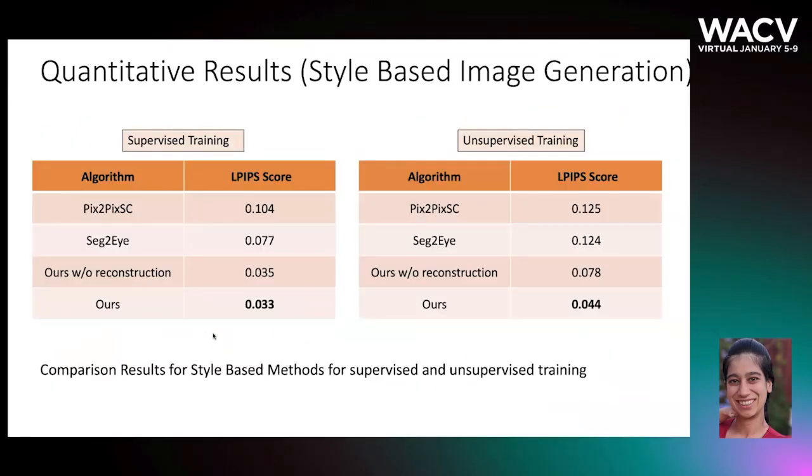We compare our work with other style-based image synthesis methods. We use the LPIPS score metric to evaluate these methods. The reconstruction loss that we proposed proved very effective in an unsupervised setting where we do not use paired data corresponding to the same subject. That is, we do not require images of the same subject looking in different directions but taken under the same lighting conditions.